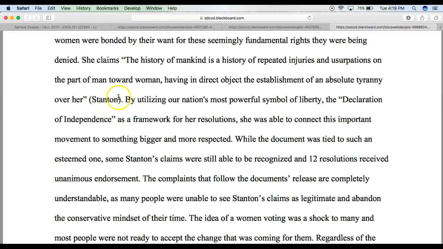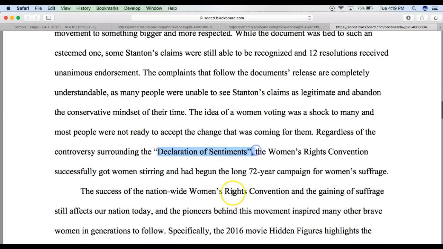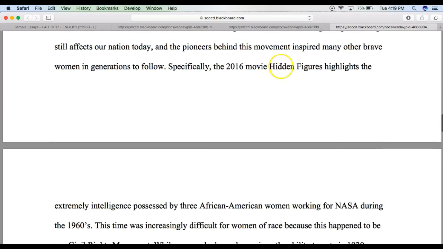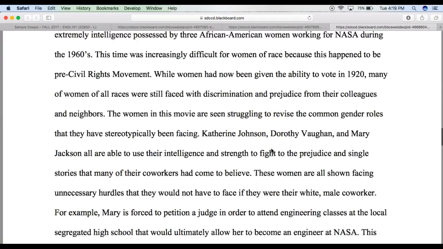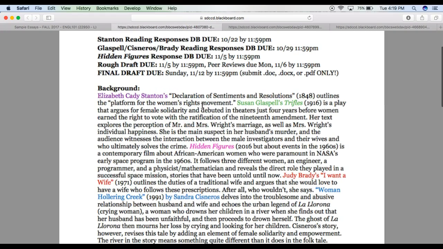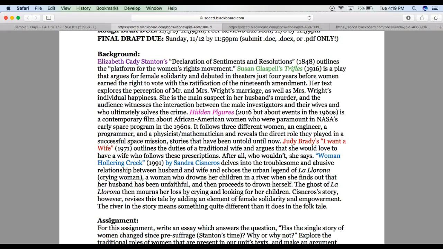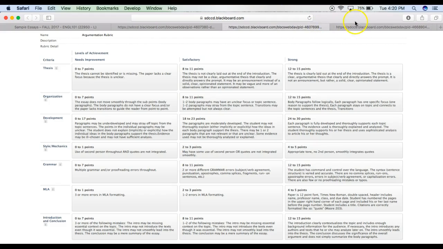But again, you see that she's using direct quotes from Stanton. Notice Declaration of Sentiments is in quotes. This should be in italics for Hidden Figures. Okay, please do note that everything is formatted correctly on your prompt. So if you're not sure whether something should be in quotes or italics, just look right here, right? Quotes, italics, italics, quotes, and quotes, right? So please, it just slows me down when I'm grading. You have this information right here for you, okay?